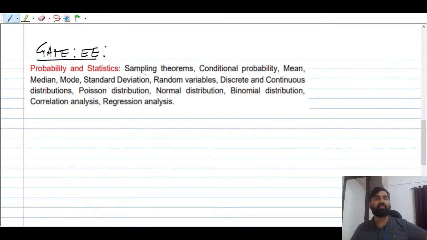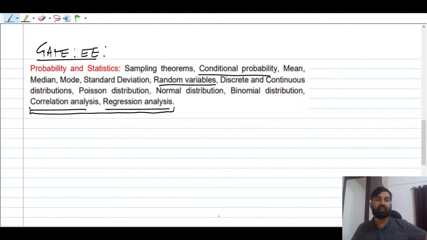GATE electrical engineering covers the sampling theorem, conditional probabilities, mean, median, mode, standard deviation, random variable, normal distribution and binomial. They have also added some new topics, like correlation analysis and regression analysis. So as you can see, if you combine all three branches, electrical engineering, electronics engineering, as well as instrumentation, you have to cover everything.